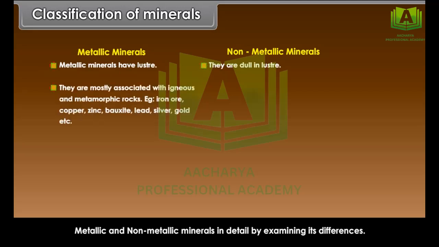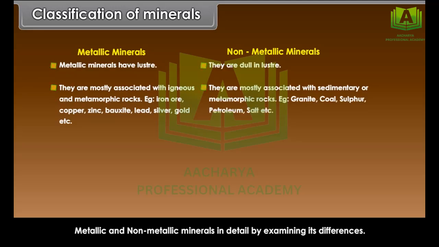Metallic minerals are mostly associated with igneous and metamorphic rocks. Example, iron ore, copper, zinc, bauxite, lead, silver, gold, etc. Non-metallic minerals are mostly associated with sedimentary or metamorphic rocks. Example, granite, coal, sulfur, petroleum, salt, etc.